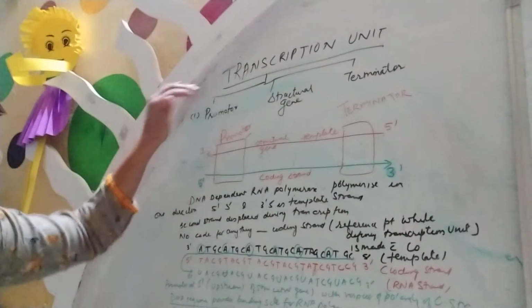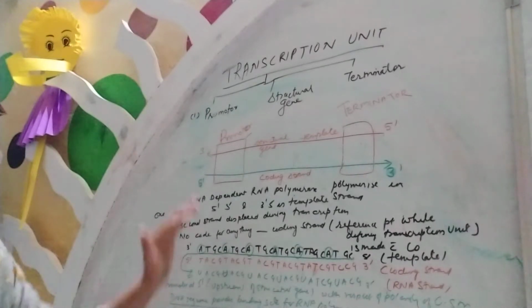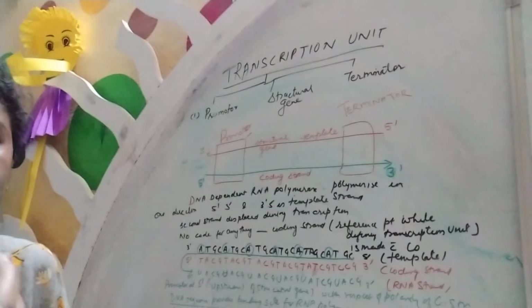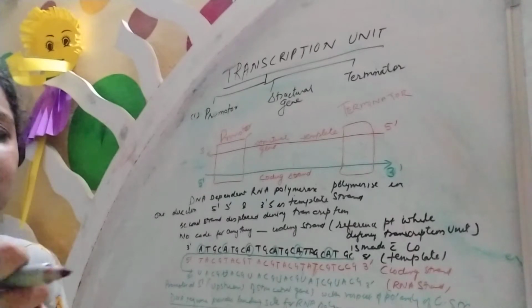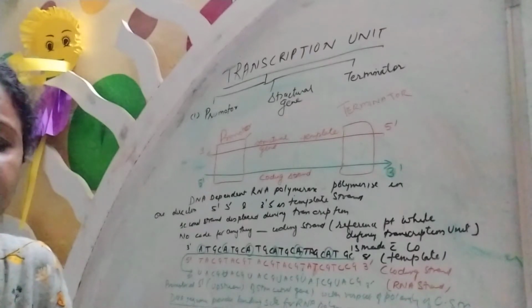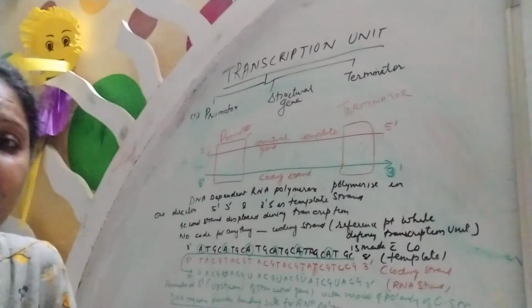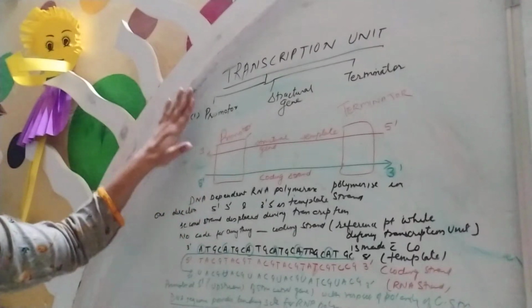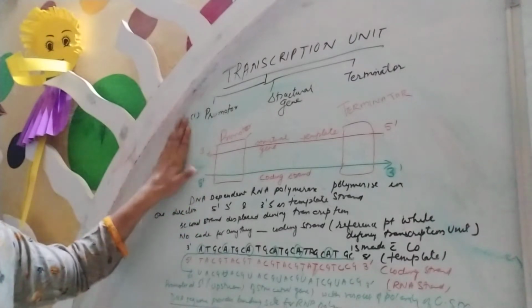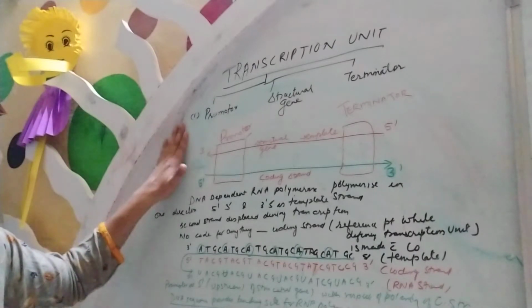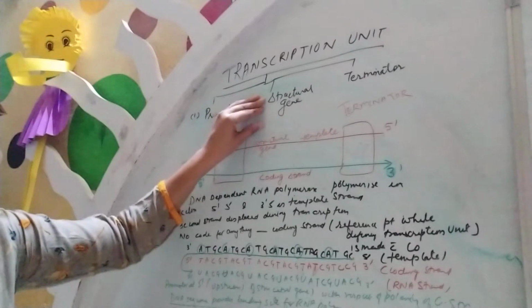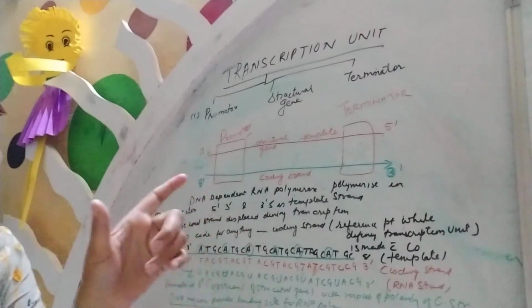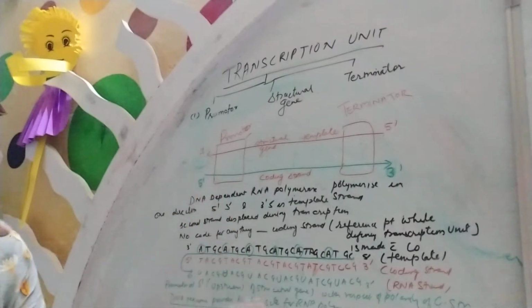Now, what are the transcriptional units? There are three main transcription units. First is a promoter. When the genetic information of DNA changes into messenger RNA, when it starts, the whole DNA structure will not be copied, because we have discussed there is a requirement of a lot of energy and that energy is not expended by the body. So there should be one promoter in the transcription unit which can promote the process of forming the genetic information of DNA into messenger RNA. Then a structural gene, which forms a whole sequence, and when it is to be terminated, that sequence will be terminated. So a selective part of the DNA strand will be copied.